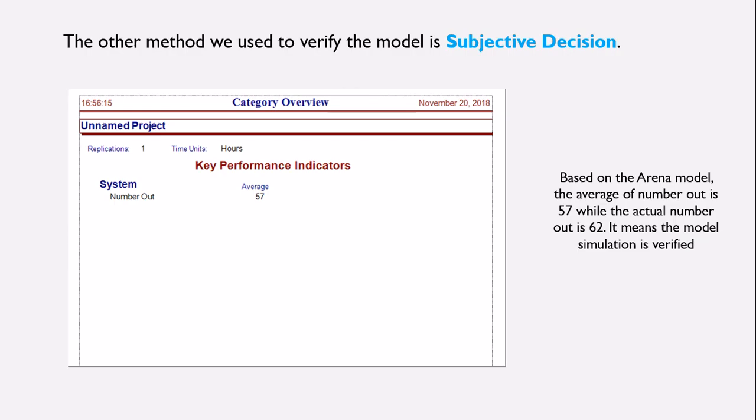The other method that we use is subjective decision. Based on the Arena model, we get an average number out of 57, but from the actual number, we got 62 data. Because the numbers are so close, we assume that our simulation is verified.